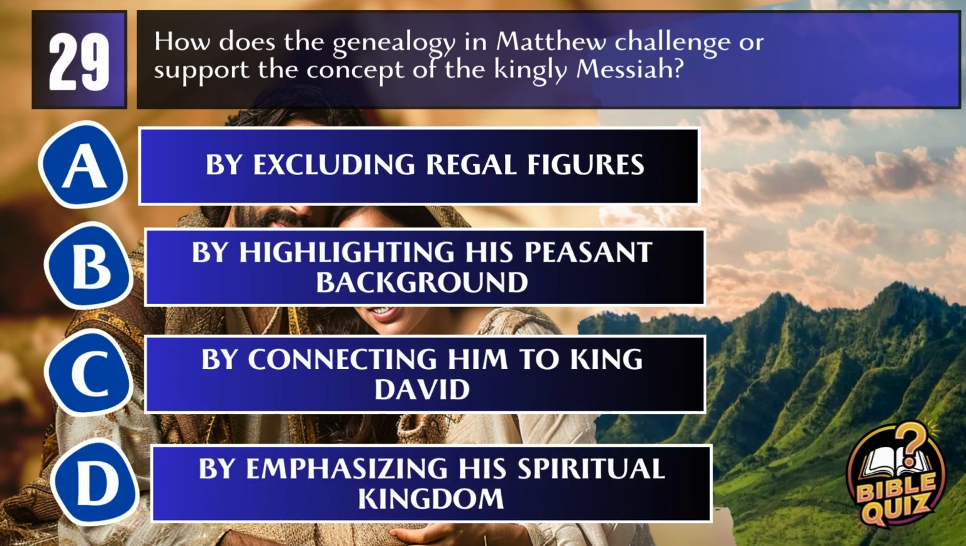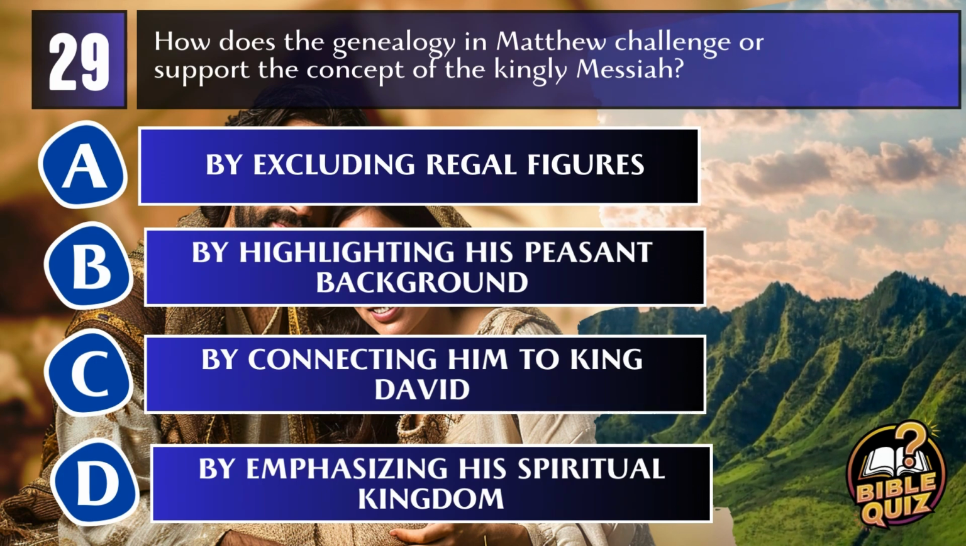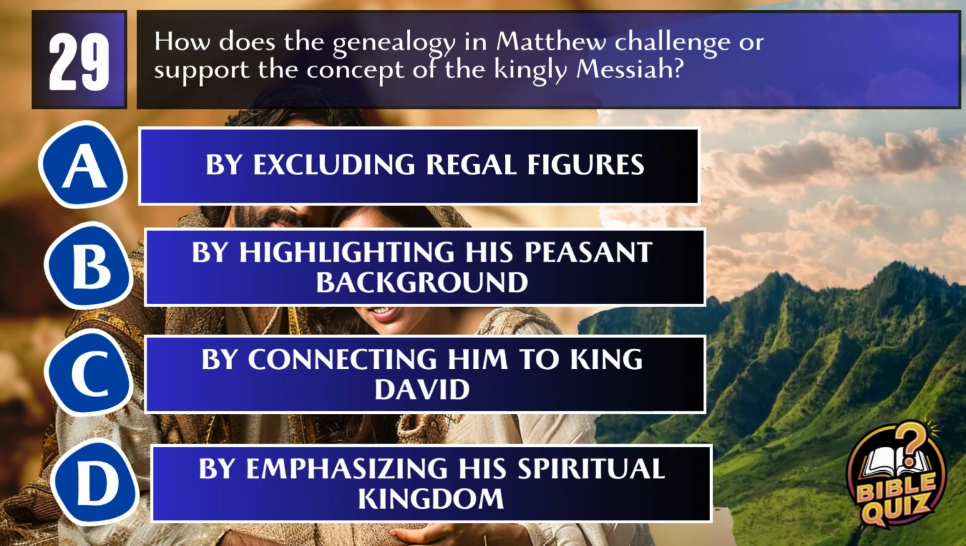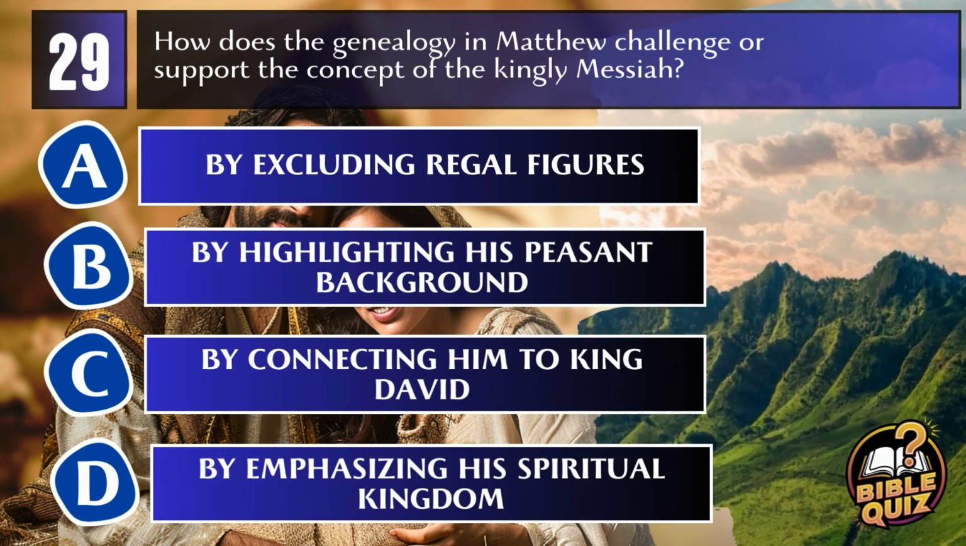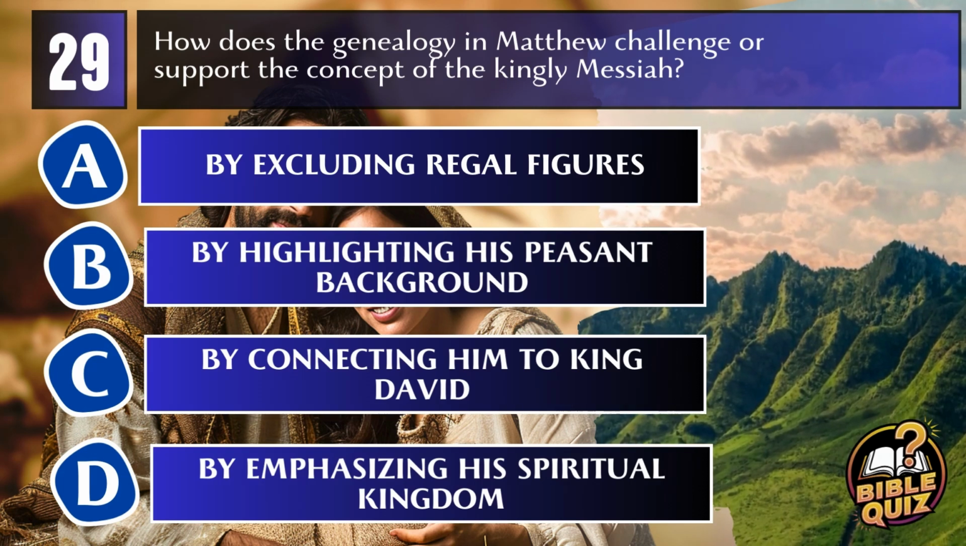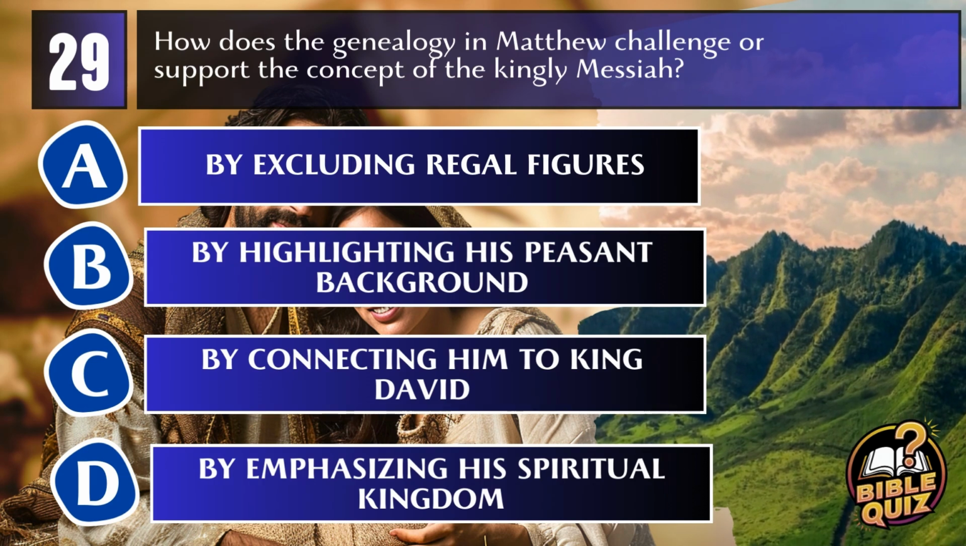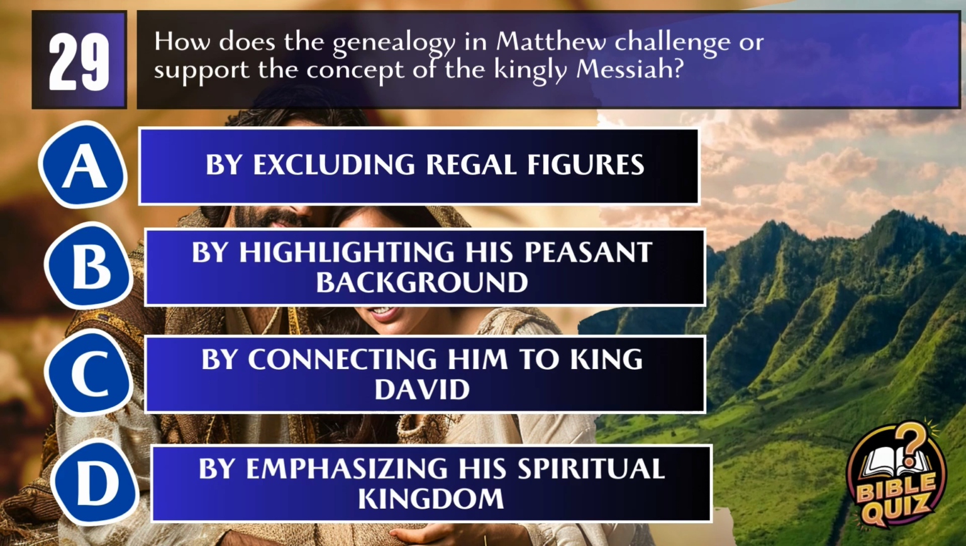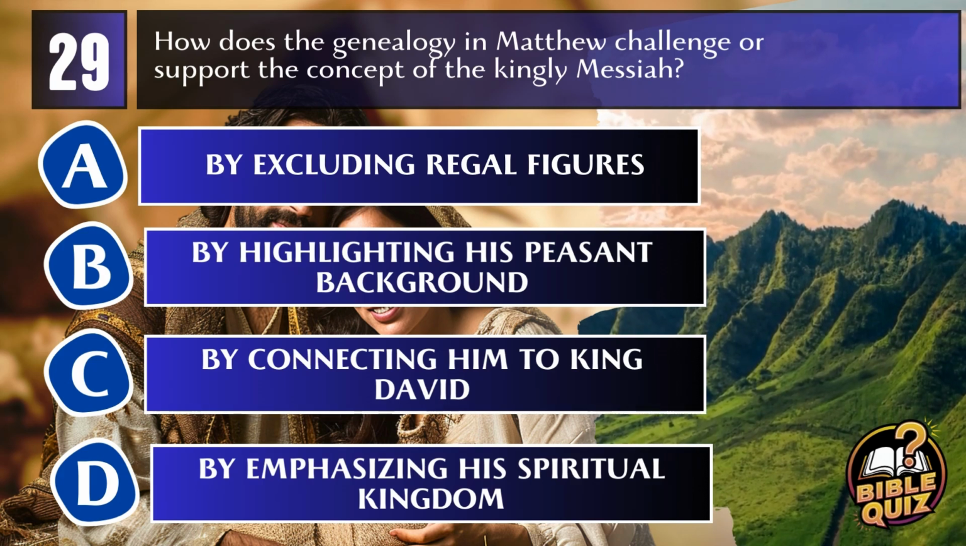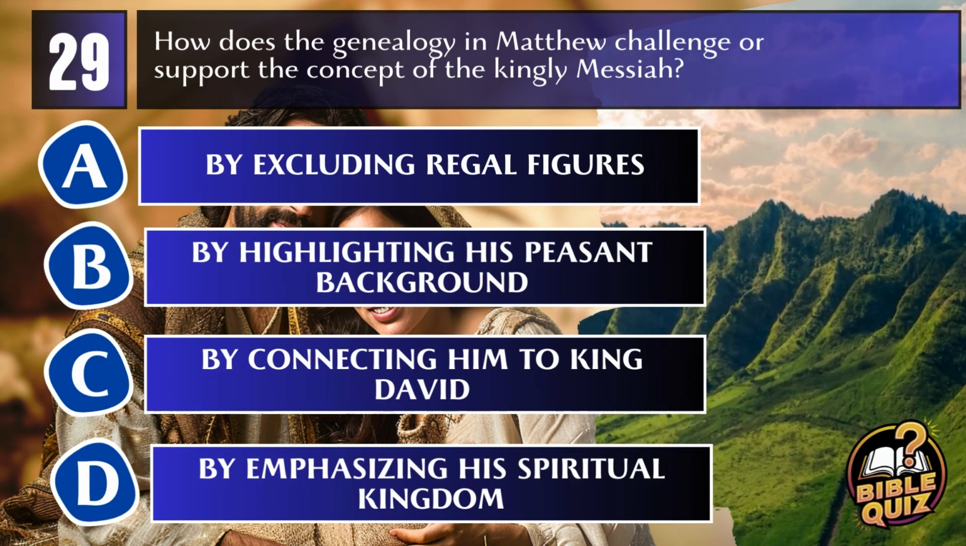Question 29. How does the genealogy in Matthew challenge or support the concept of the kingly Messiah? A. By excluding regal figures. B. By highlighting his peasant background. C. By connecting him to King David. D. By emphasizing his spiritual kingdom.